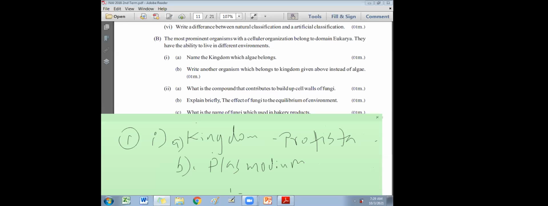Protozoa is a group name, so we'll write the name of the amoeba or paramecium, euglena. Any of this you can write. Euglena, Plasmodium, amoeba, paramecium.